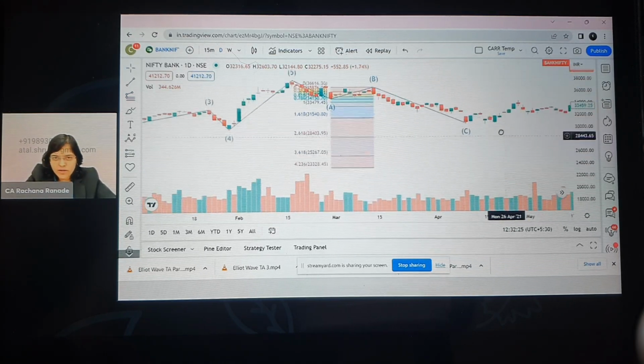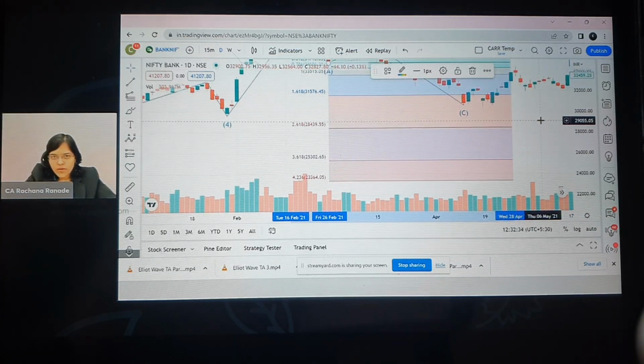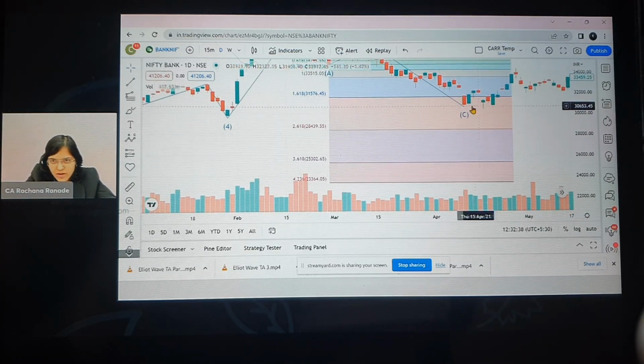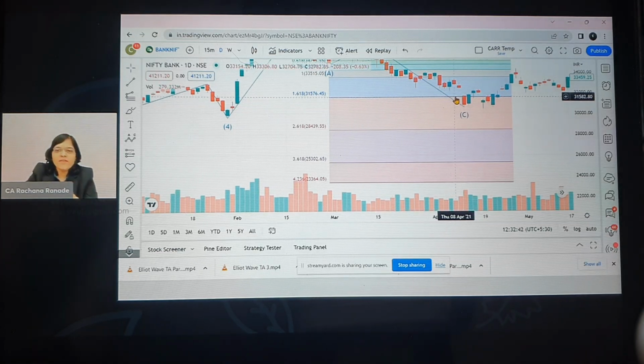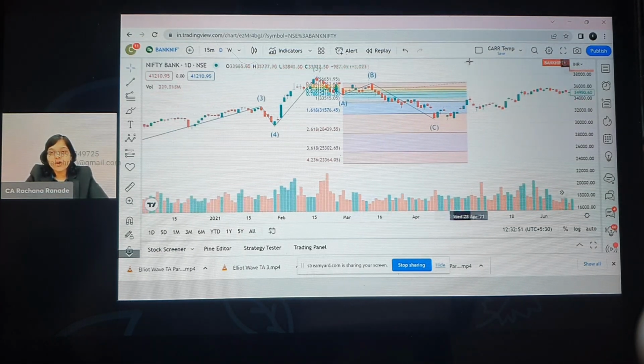But again, just for us to understand, now I'm going to extend this to C. Okay. Now what can you see here? Wave C is somewhere between 1.618. It has gone down and again it is retracing from here. So as I mentioned, it's not exactly here. But anyways, even if it were to go down a little bit, we have gap till 2.618. So can I say this is still satisfying? Absolutely yes.